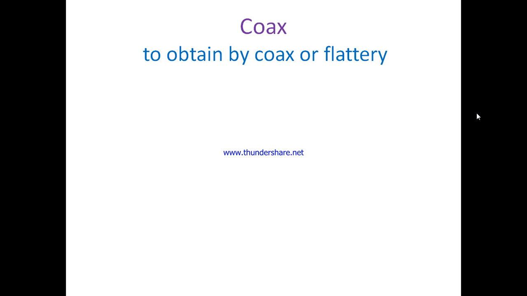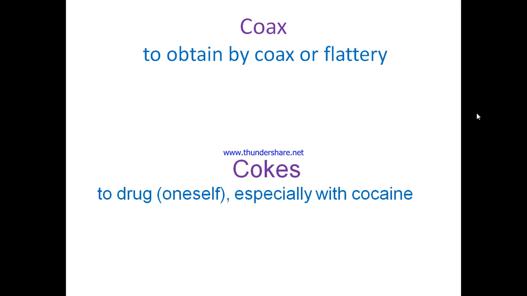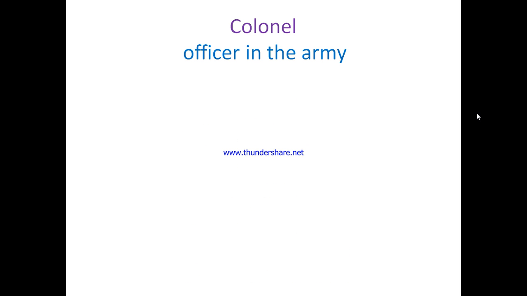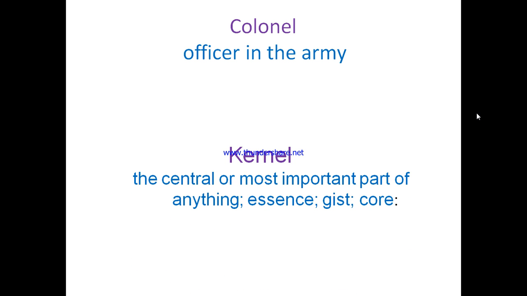All right, let's discover what the next word is. Kind of coax. So the coax is to obtain by coaxing or flattery. All right. The second meaning of the coax is to direct oneself, especially with cocaine. All right, let's figure out what the next word is. Colonel. The first meaning of the colonel is officer in the army, or the colonel is the central or most important part of anything. Of course, the essence, gist, or core.